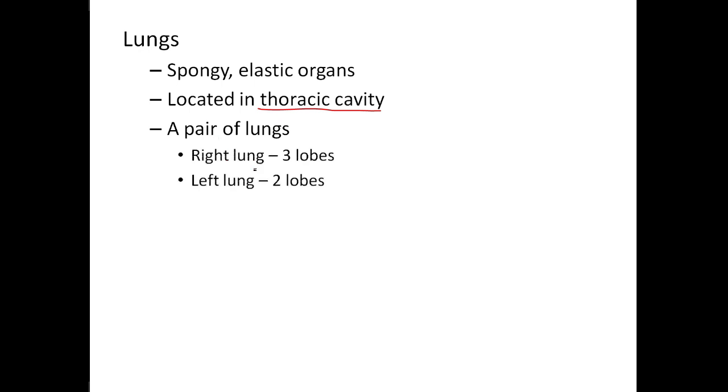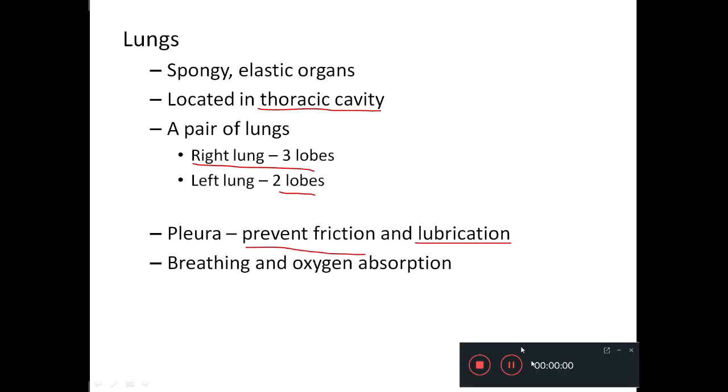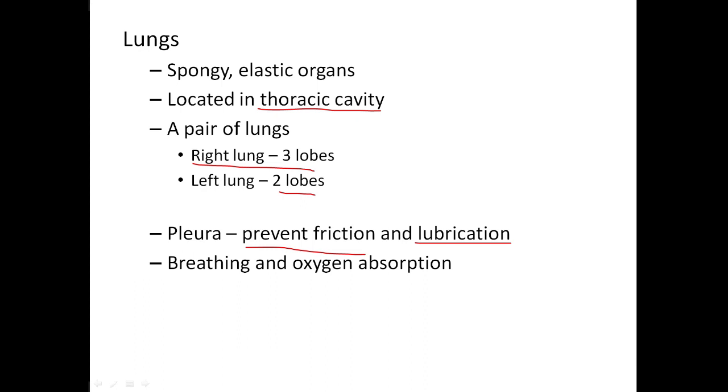The right lung is divided into 3 lobes. The left lung has 2 lobes. The word lobes represents a compartment or room-like structure. And the lungs are surrounded by a double-layered membrane called pleura. Pleura is necessary for the lubrication process, that is contraction and relaxation. At the same time, it prevents friction. And the lung is the place where breathing and oxygen absorption take place.